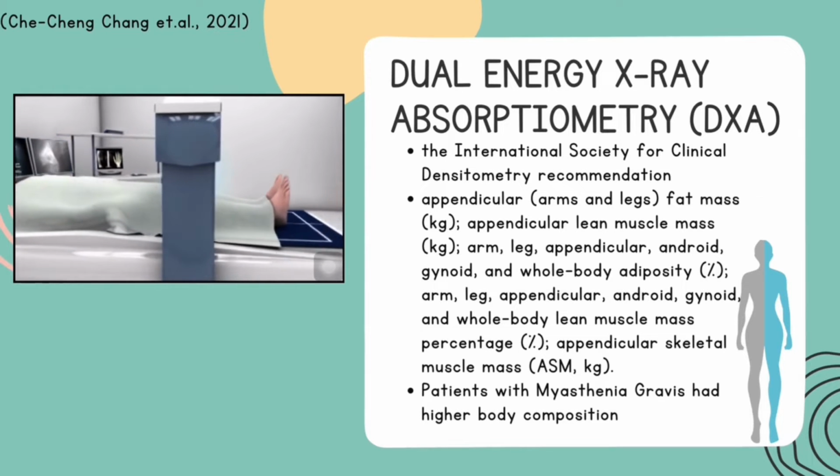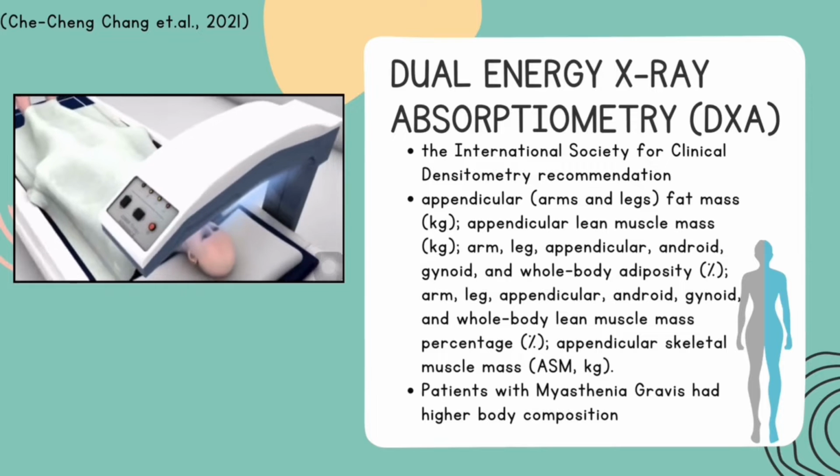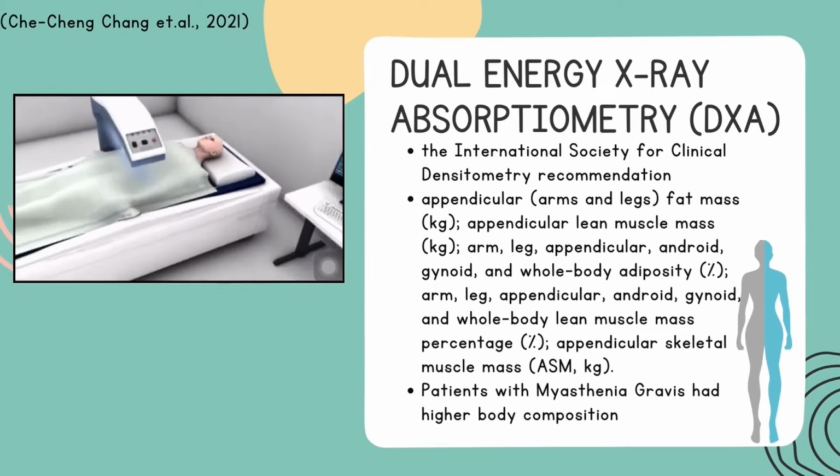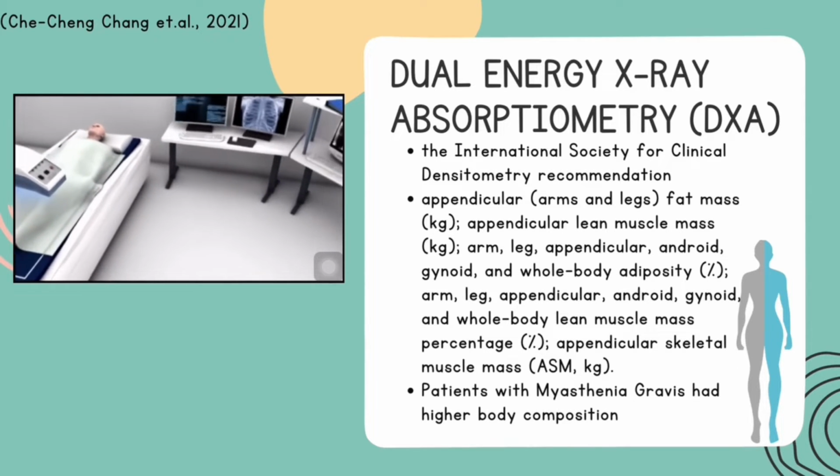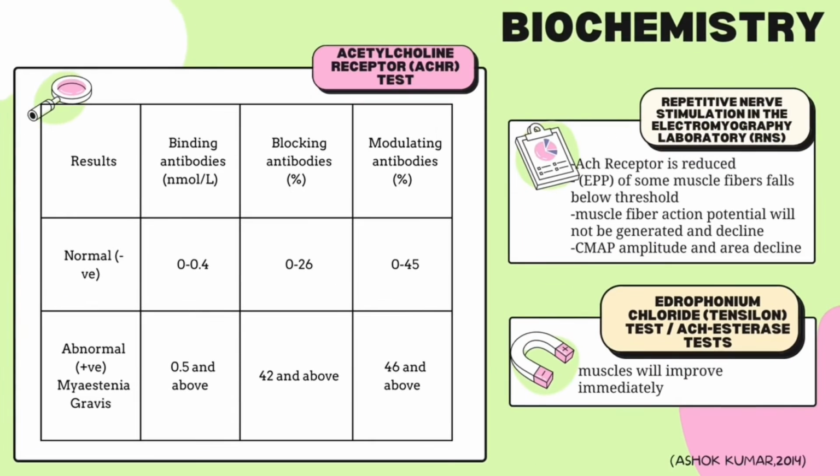It is recorded that patients with myasthenia gravis had higher body fat composition but lower muscle mass percentage than patients without myasthenia gravis. Second is biochemistry. There are 3 lab investigations to conduct for this biochemistry step. First is the acetylcholine receptor test, whose objective is to detect and measure the level of AChR antibodies in blood. So, myasthenia gravis patients will get a result higher than normal people.